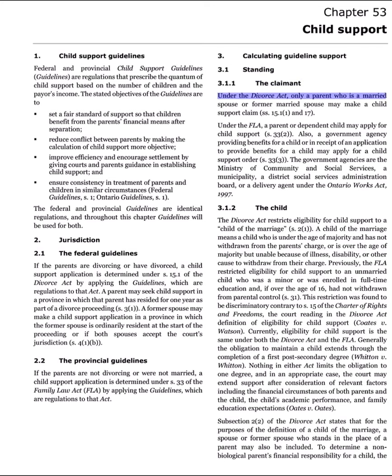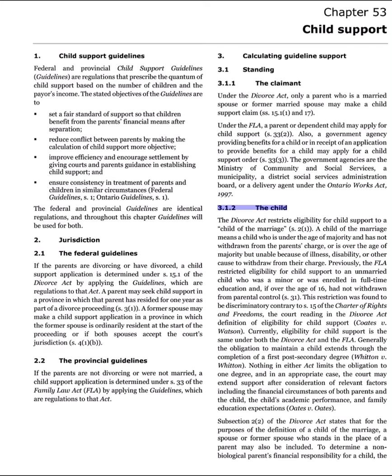Only a parent who is a married spouse or former married spouse may make a child support claim. SS 15.1.1 and 17. Under the FLA, a parent or dependent child may apply for child support. S33.2. Also, a government agency providing benefits for a child or in receipt of an application to provide benefits for a child may apply for a child support order. S33.3. The government agencies are the Ministry of Community and Social Services, a municipality, a district social services administration board, or a delivery agent under the Ontario Works Act, 1997.